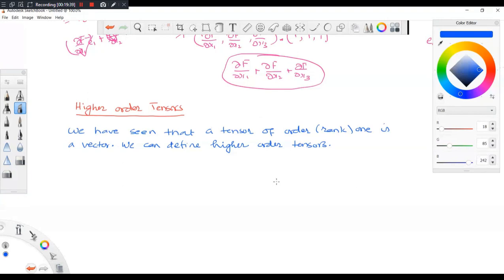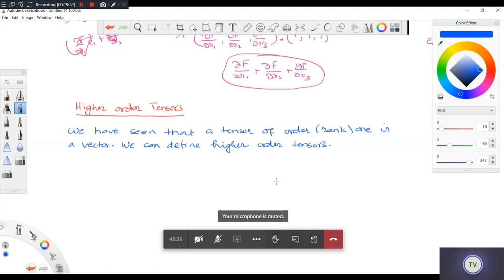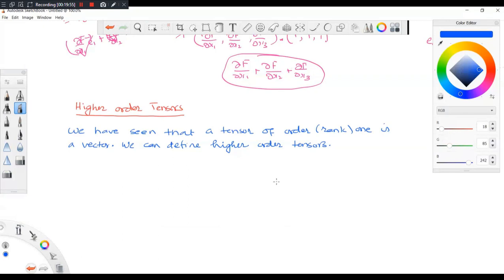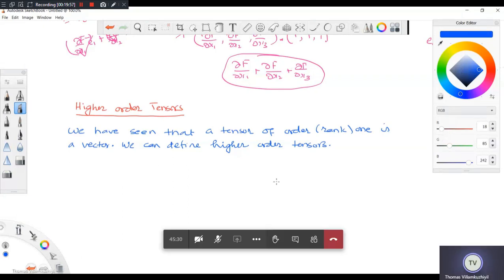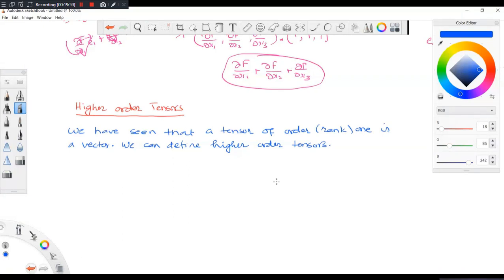Yes, sir, only has one direction. No, not one direction. You forget about direction, etc. You need to talk in a mathematical way, not in a physics way. Why is a tensor of rank 1 a vector?